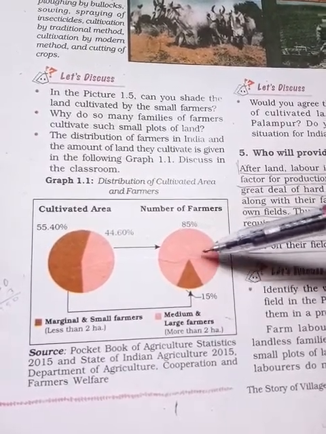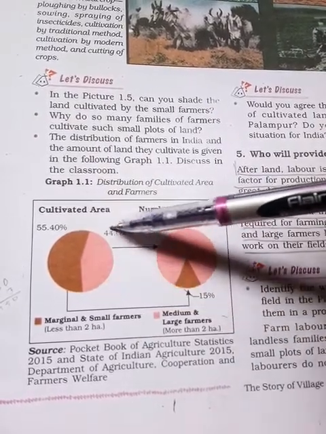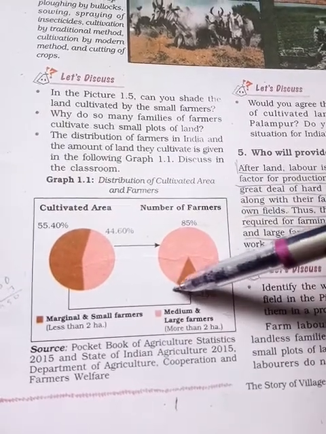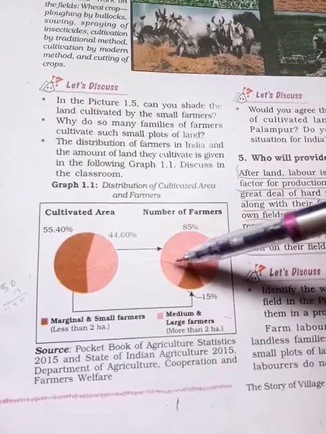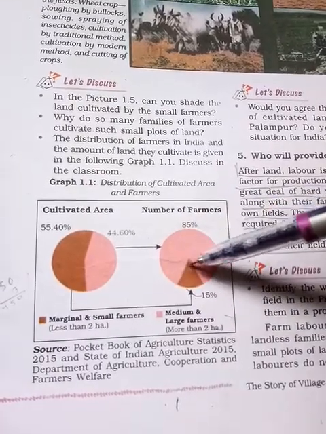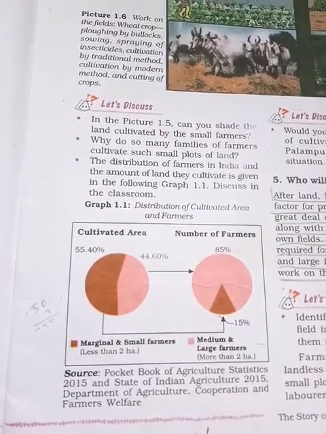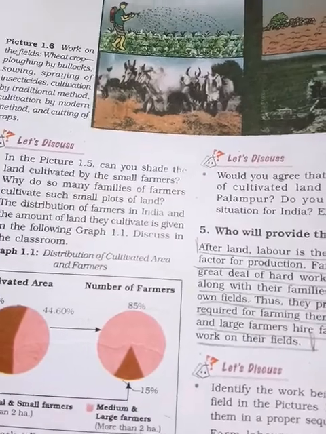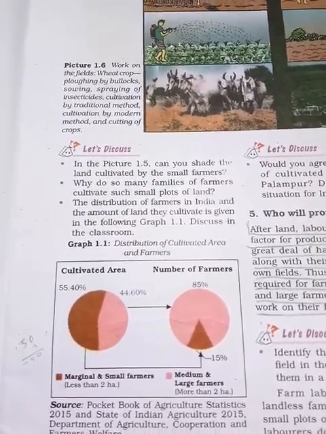Large farmers, that means their agricultural area is very less. So here what happened, the population is very less among large and medium farmers, but their land is very vast. Now you can compare here. From this graph, with the help of this diagram, we are able to understand what the situation of these things is.